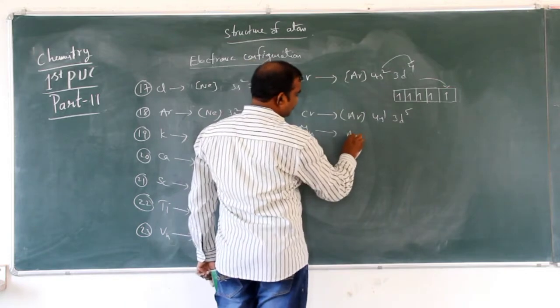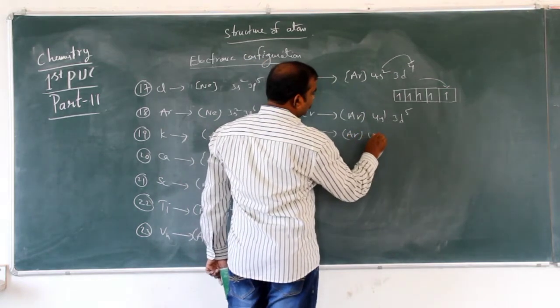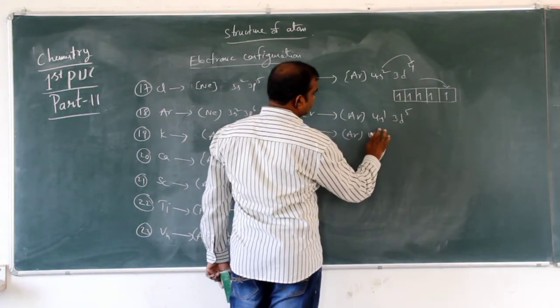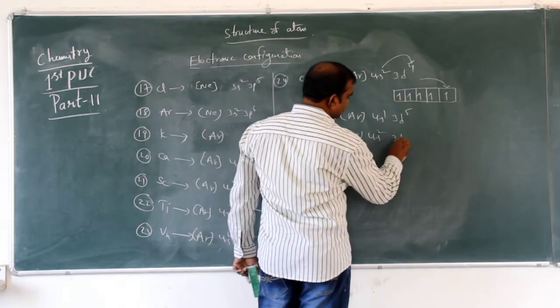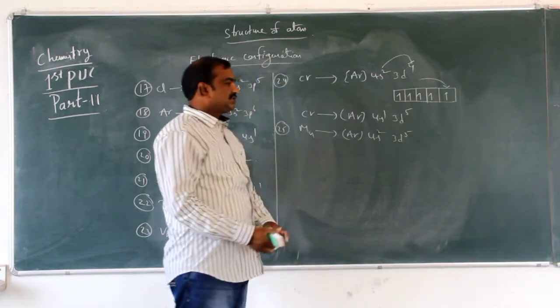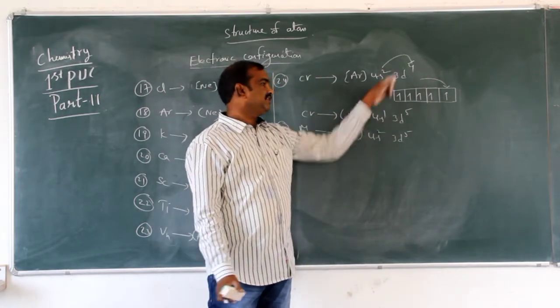Next like this, 25, manganese: argon 4s2 3d5. Just follow like this one.